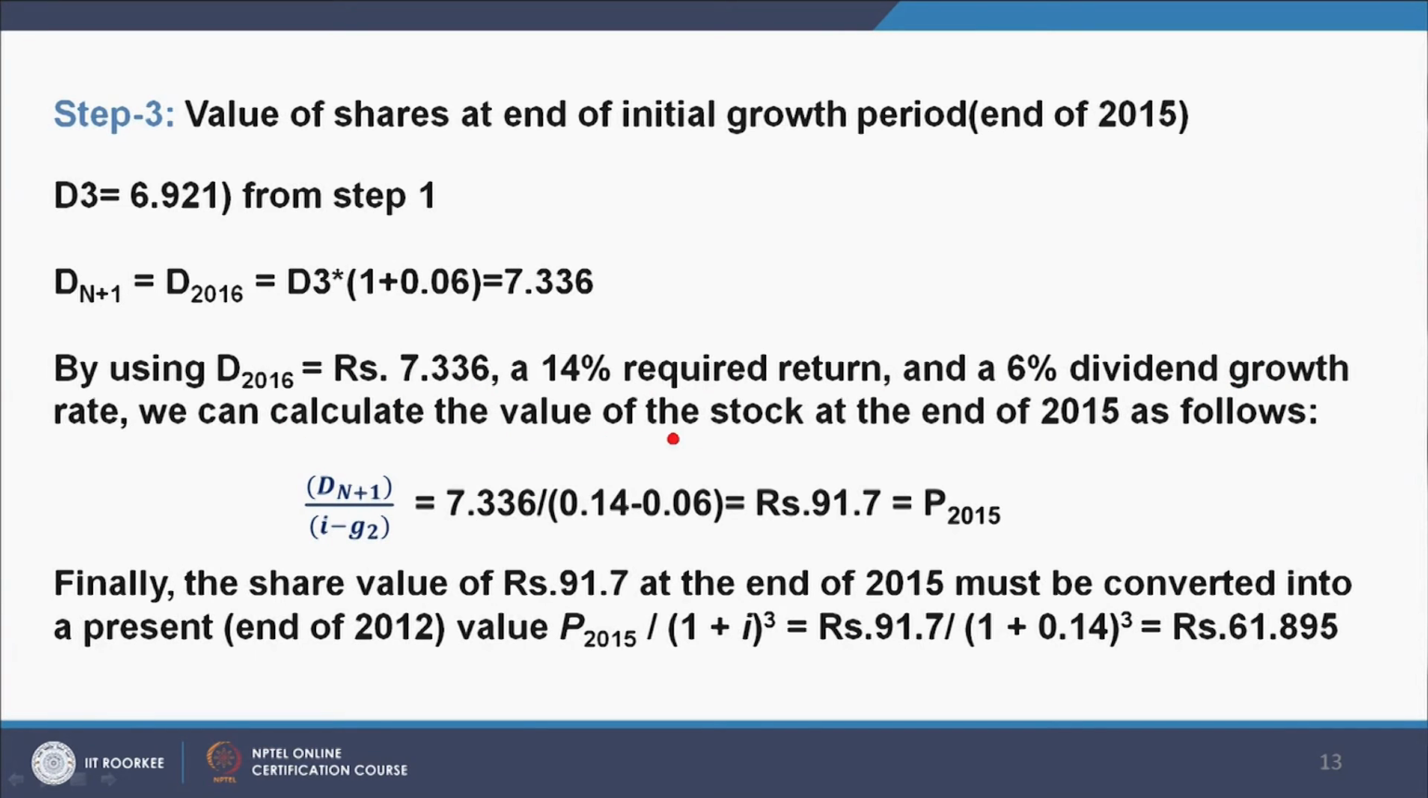So, by using D2016 equal to 7.336 and 14% required return and a 6% dividend growth rate, we can calculate the value of the stock at the end of 2015 as follows: Dn plus 1 divided by (i minus g2) is equal to 7.336 divided by (0.14 minus 0.06), which is 91.7, and this is P2015. Finally, the share value of 91.7 at the end of 2015 must be converted into the present value, that is end of 2012. So, we divide it by (1 plus i) to the power 3, and 91.7 converts into rupees 61.895.